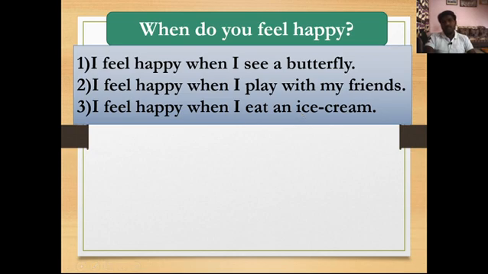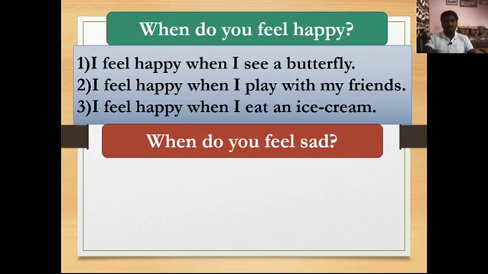Okay, so in this way you will have to write appropriate responses for the first question. Here you can add your own responses for this question, no problem. Now let's move to the next question. The next question is, when do you feel sad? How will you write this question's responses here?